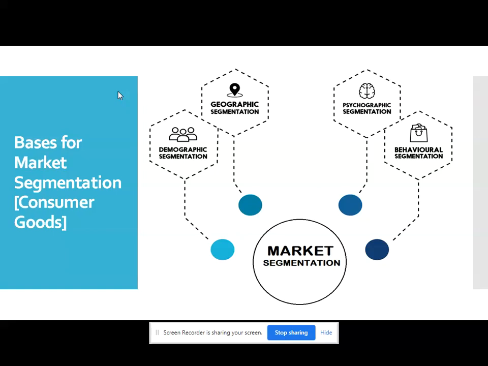Selecting a right base requires a good deal of thought and basic understanding of the market to be segmented. What I want to say here is that if you want to divide the shampoo market, you cannot divide it on the basis of income or height. You can divide it on the basis of hair texture, hair color, or age group, etc. So choosing the right base for the right type of product is also important.